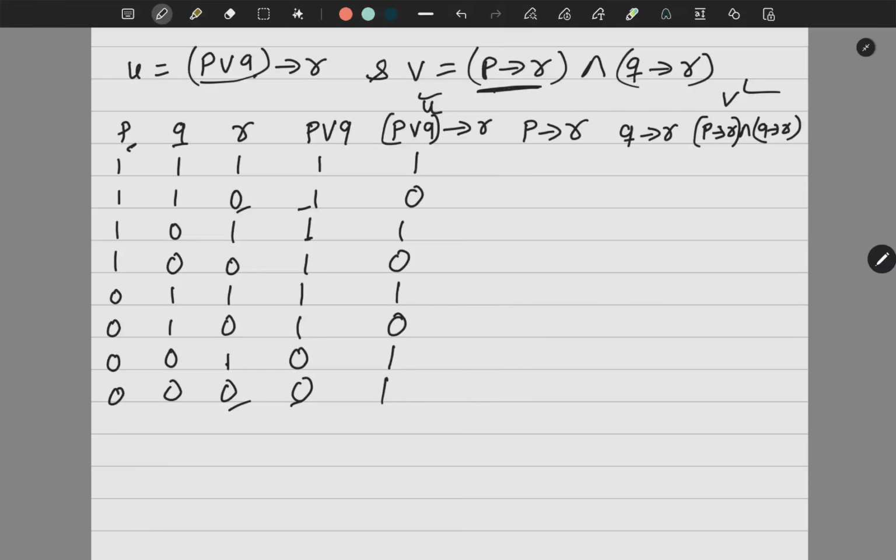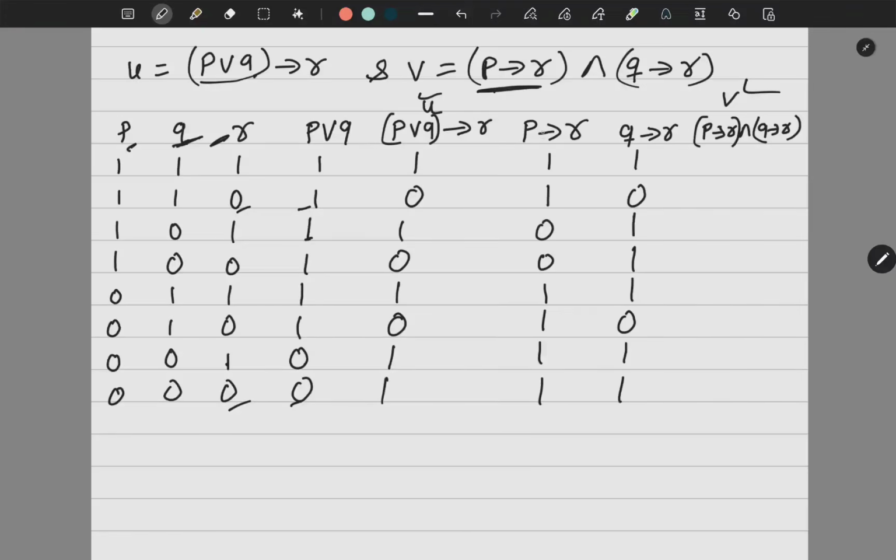Right. Now I'll do P implies R. Now 1, 1, 0, 0, 1, 1, 1 and 1. Now Q implies R. So now I'll compare these two columns. So 1, 0, 1, 1, 1, 0, 1, 1.